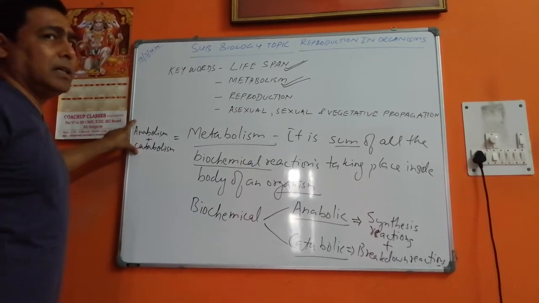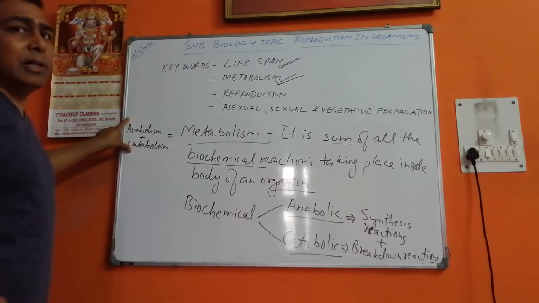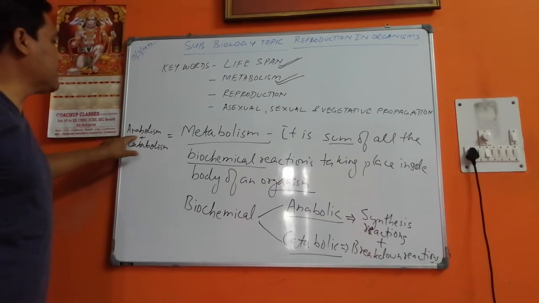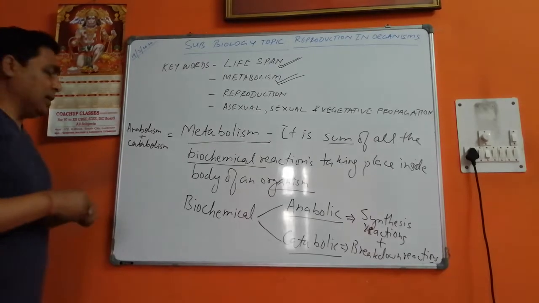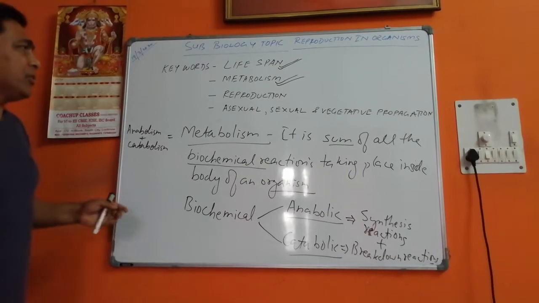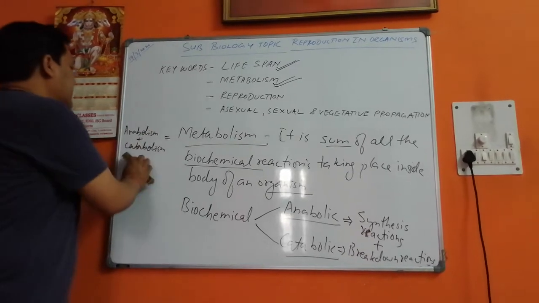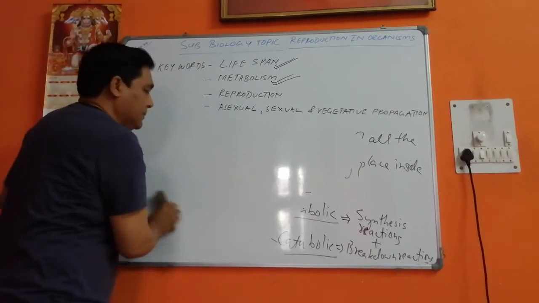I always say that biology is the sister of all the sciences. It takes all the good things from all other sciences, like mathematics also. Here we have used the simplest of mathematical formulas. Now children, we are going to come to the next topic, and that is reproduction.